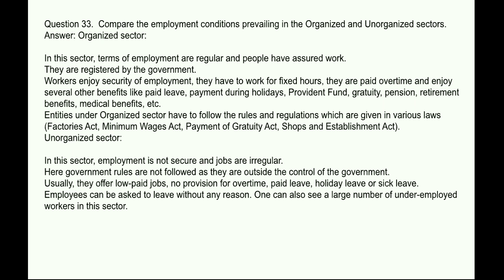Entities under organized sector have to follow the rules and regulations which are given in various laws: Factories Act, Minimum Wages Act, Payment of Gratuity Act, Shops and Establishment Act.